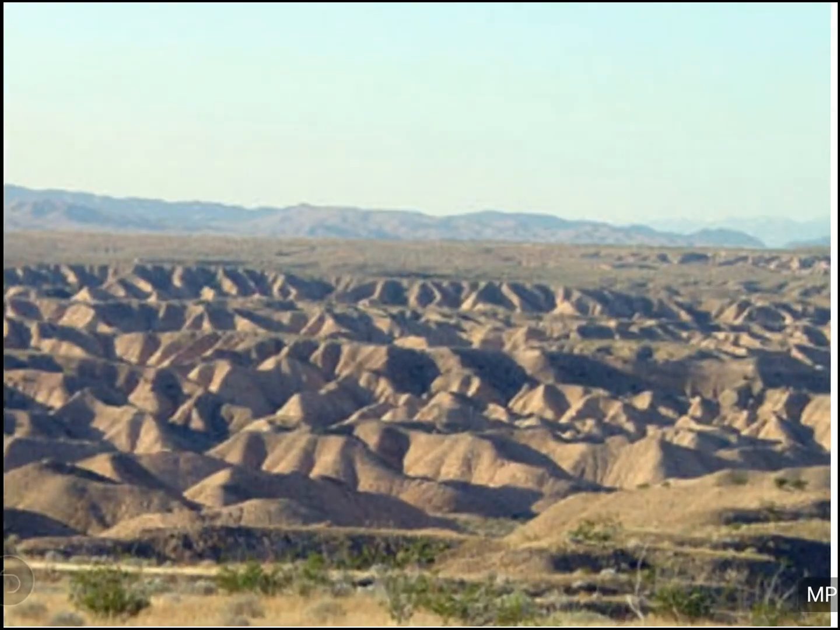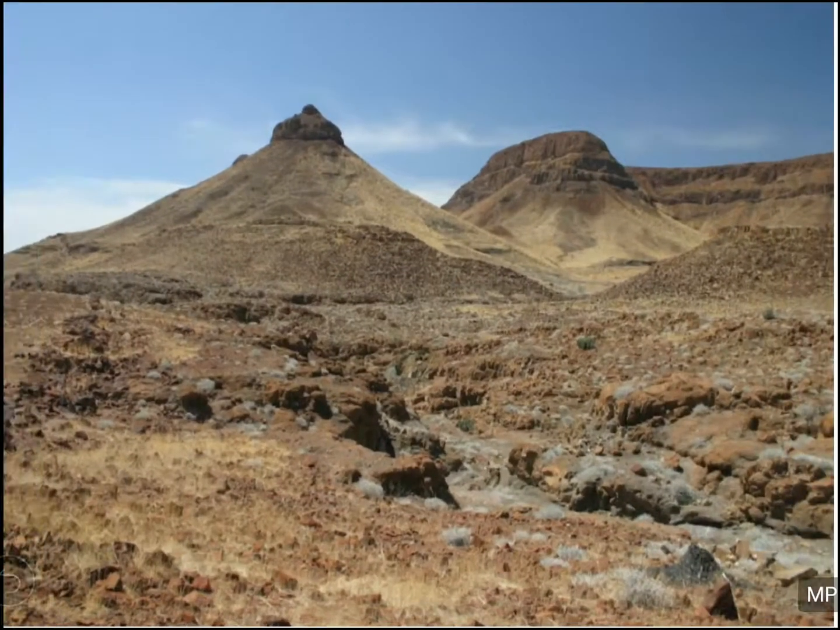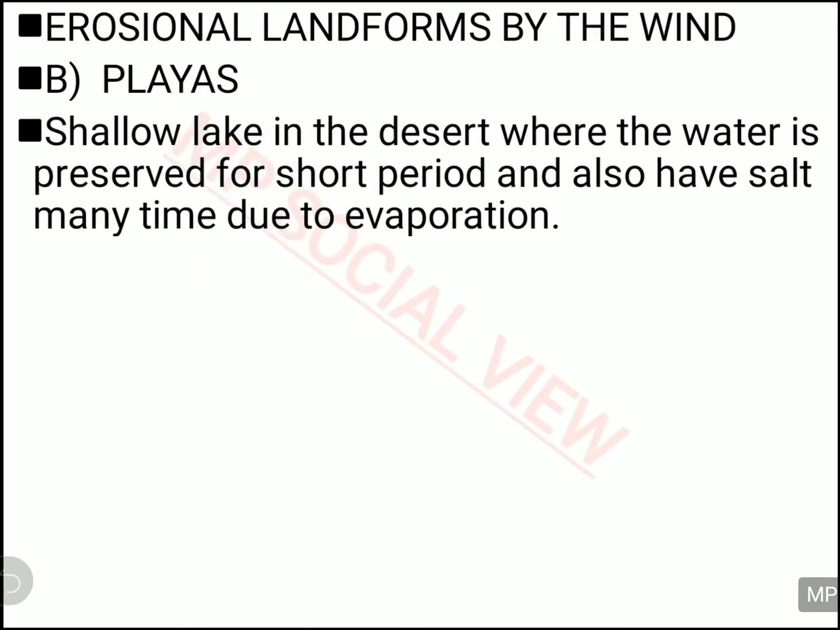This is pediment, the bedrock near the mountainous area, joined with the bedrock, and this is pediplain. When the pediments get further eroded, they will turn into plain called pediplains. Alright, another erosional landform made by wind is playas.